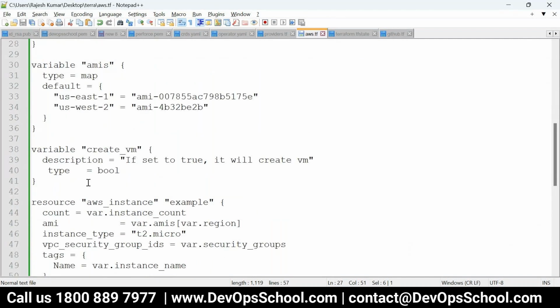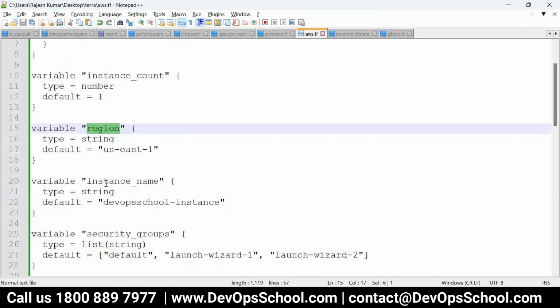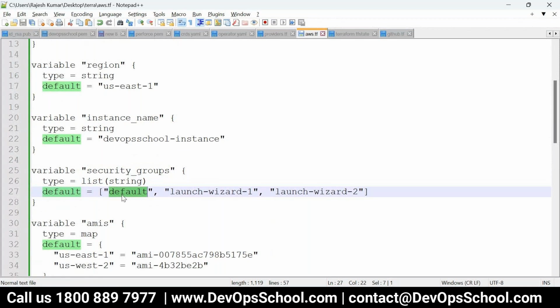That is the question. It's simple. If it is a number, var.instance_count. If it is a string, var.region. For an instance name, var.instance_name. Here is the security group, a list format, so indexing is 0, 1, 2, 3. This is one, right? What do you think, default? That's a 0. That's correct, that's the index number 0. So security_group square bracket 0.